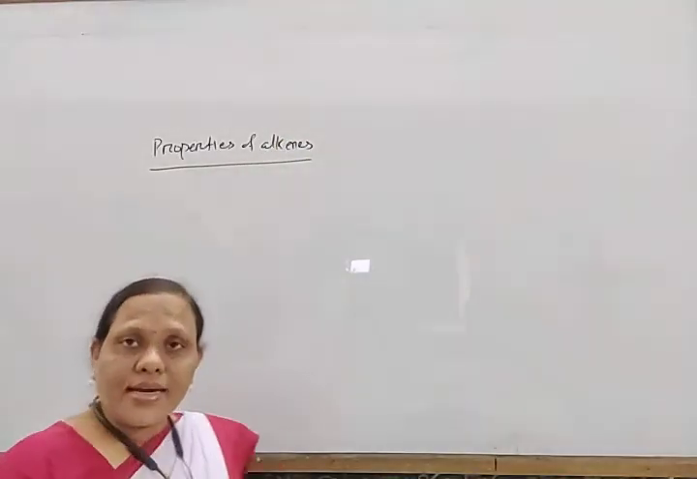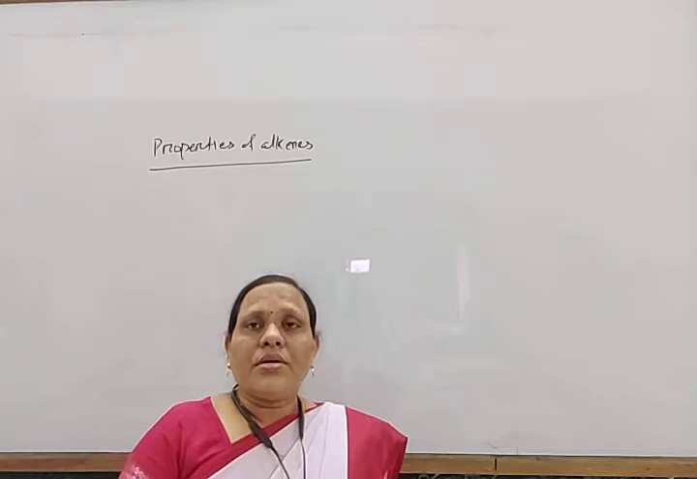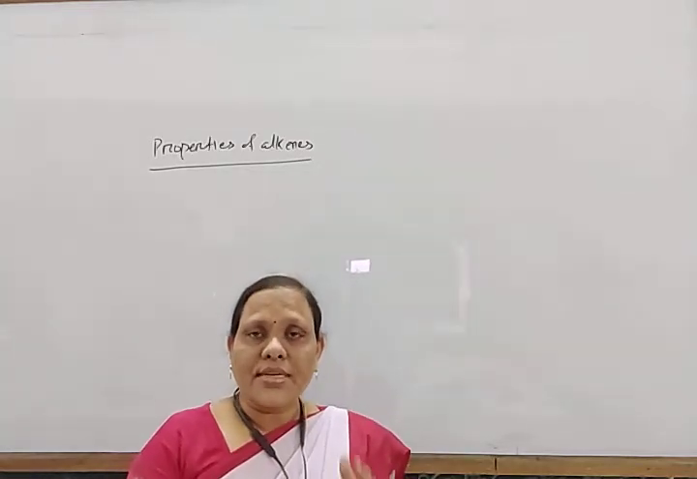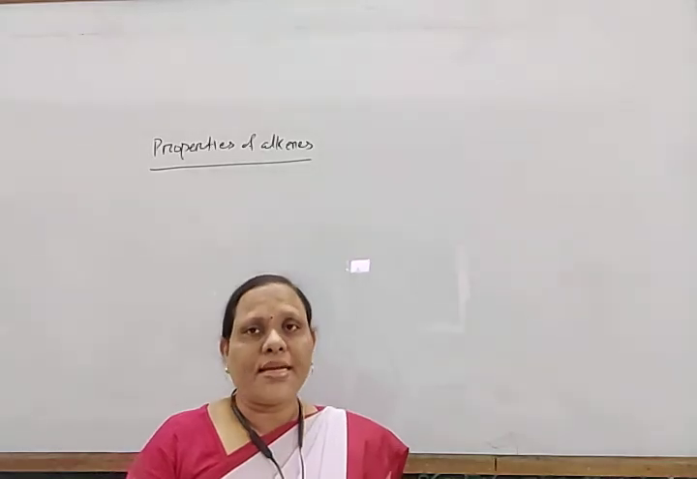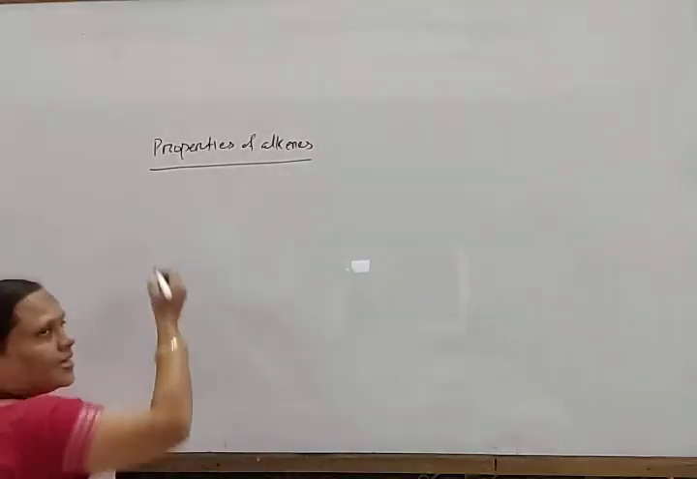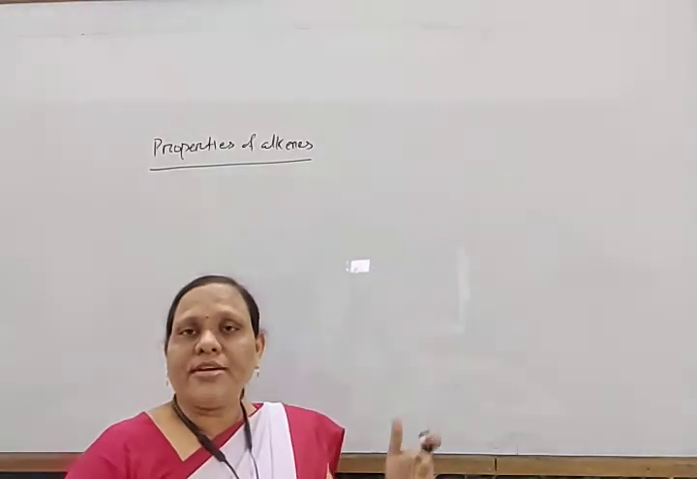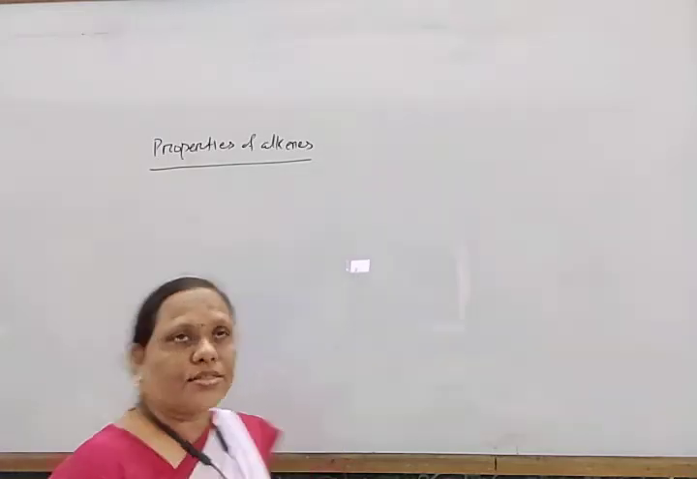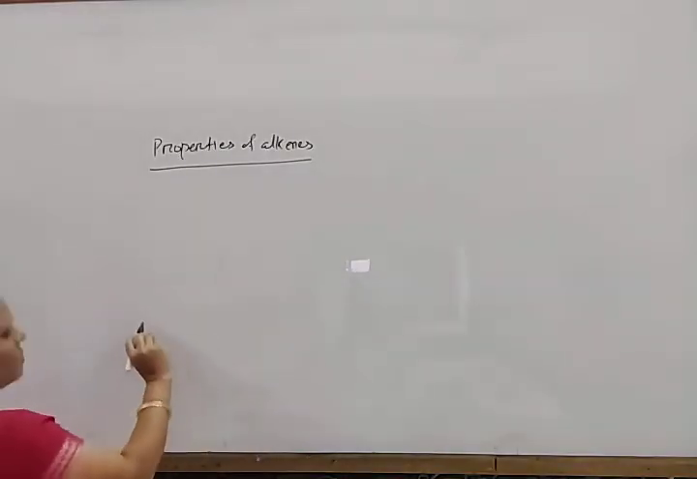As earlier, we know that whenever we consider properties, first we have to think about physical properties and chemical properties. Physical properties: the physical state, solubility, melting point and boiling point. Chemical properties: various types of chemical reactions.